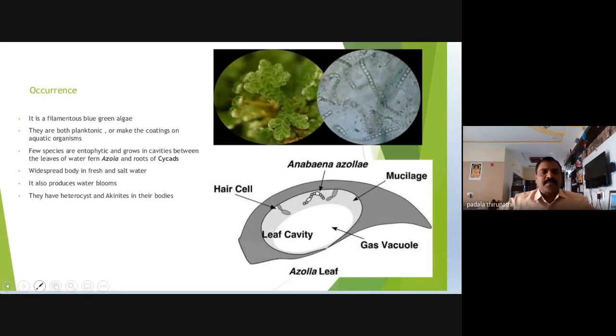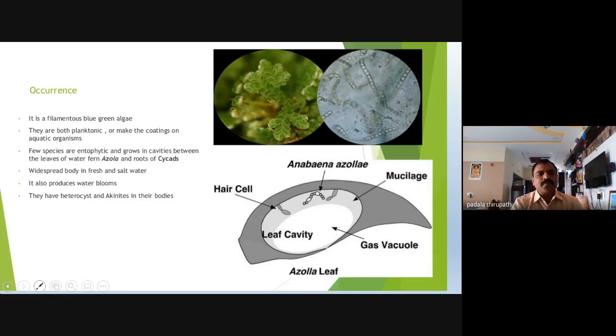Cycas roots are a special type of roots that are anti-geotropic in nature. The roots are finger-like structures. We can call them coralloid roots. The coralloid roots contain these Anabaena filaments inside the special roots of the Cycadaceae members. Also, this blue-green alga Anabaena is widely spread in fresh water bodies along with salt water also, my dear friends.